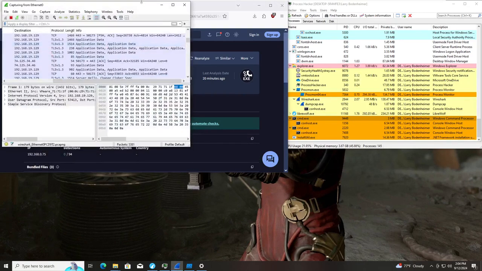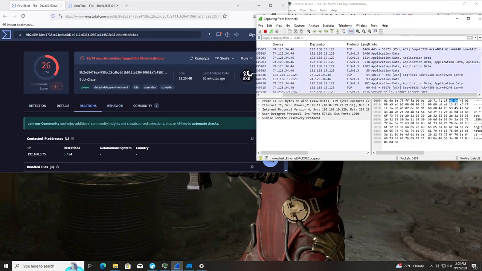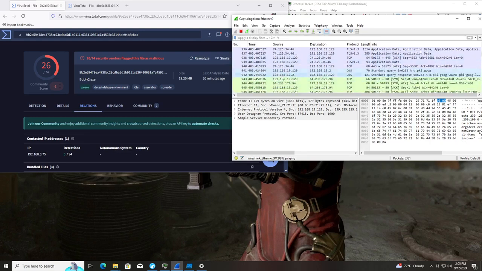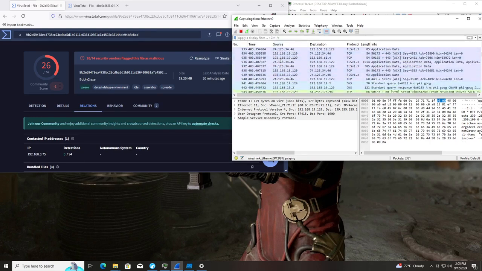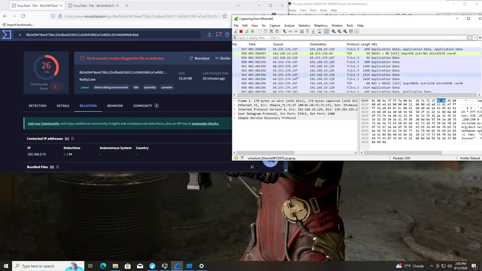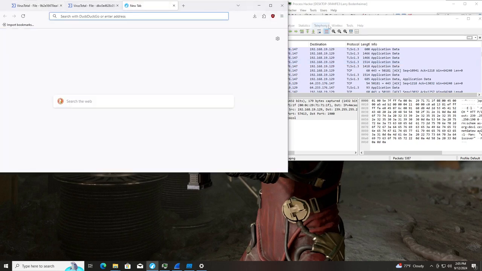So I'm going to go back to Wireshark. We've got to find something. I mean, all of these connections to 74 are very interesting. Oh, here we go. Okay. We have something new.